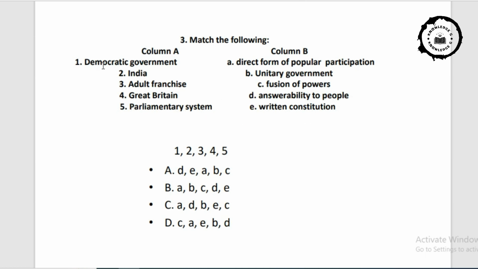Here you have to match what one should correctly match with column B. Here options are given in this manner. In the first option, option A contains, clearly mentioned, 1 is representing D. In option B, 1 is representing A. That's how the question has been framed. Now come to the answer.